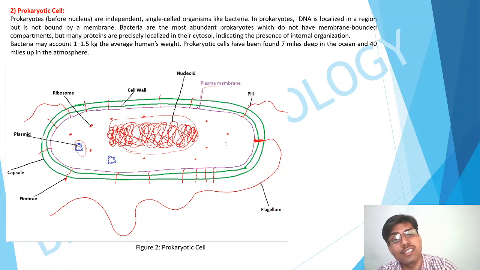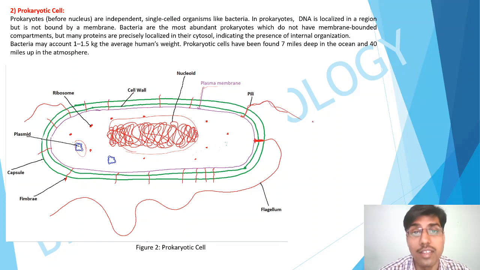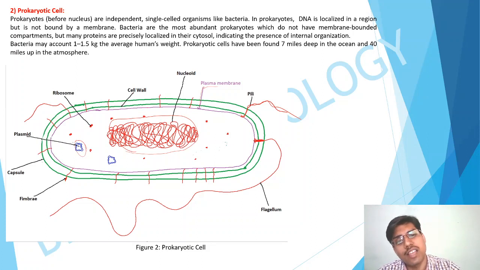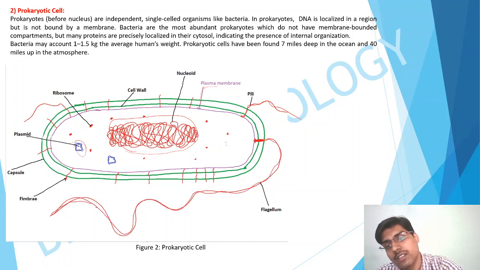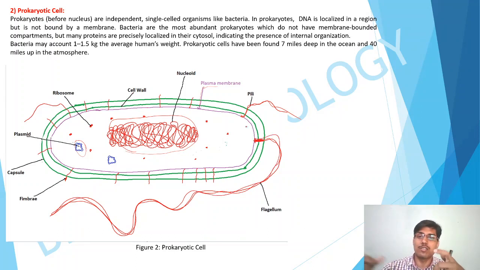The fimbriae are more in number, like 100 to 200. The pili are like 1 to 8, and the difference between the fimbriae and pili is that the pili also participate in conjugation, right? That is the F pilus or the sex pilus, and these are fewer in number. The last one is the flagellum. The flagellum is useful in cell movement, locomotion. It propels the cell inside the medium.